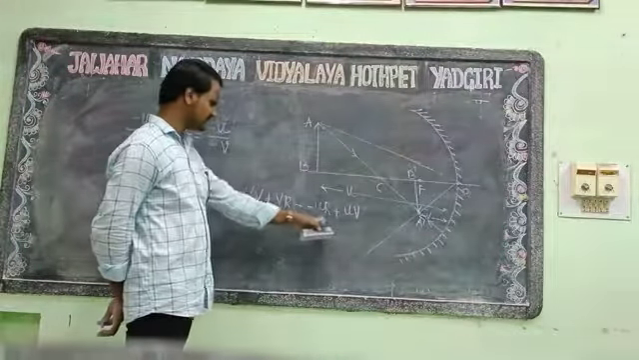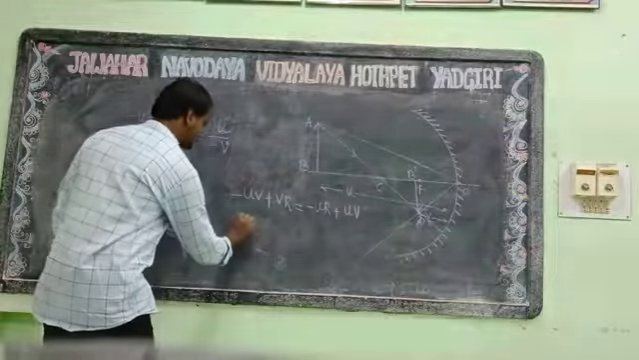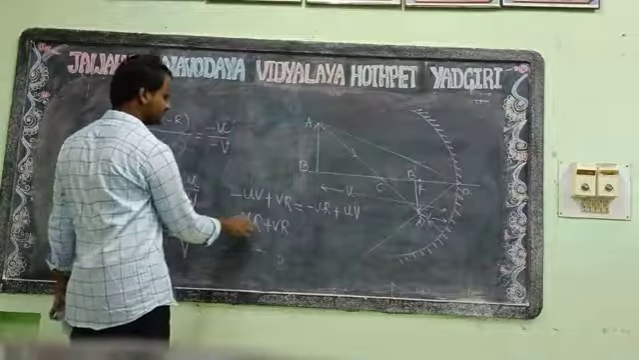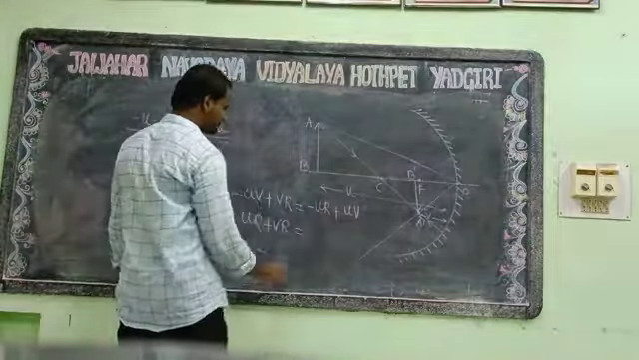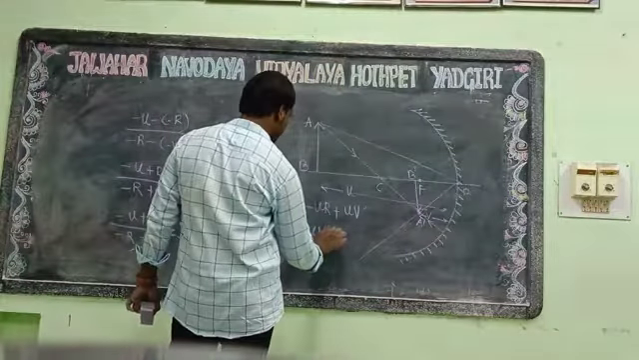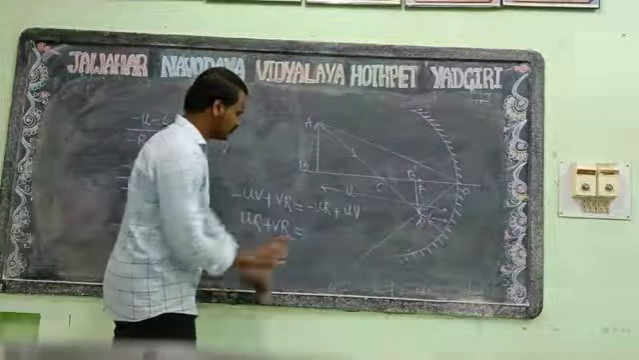You can take UR and UV at the same place. Coming to this side, the minus will become positive. Again UV plus UV, so we can write it as 2UV.